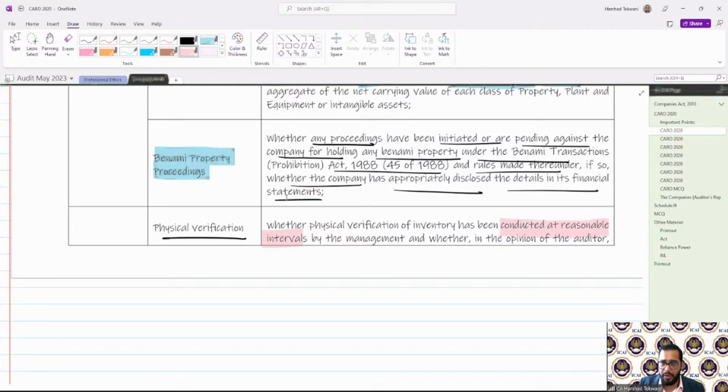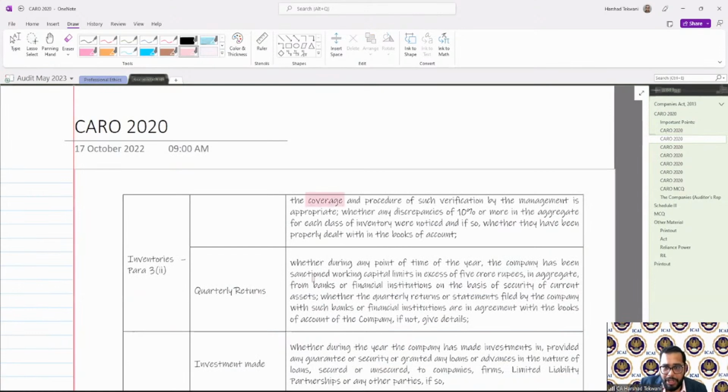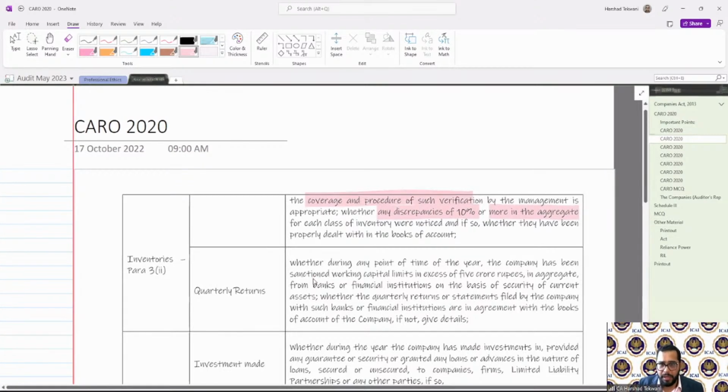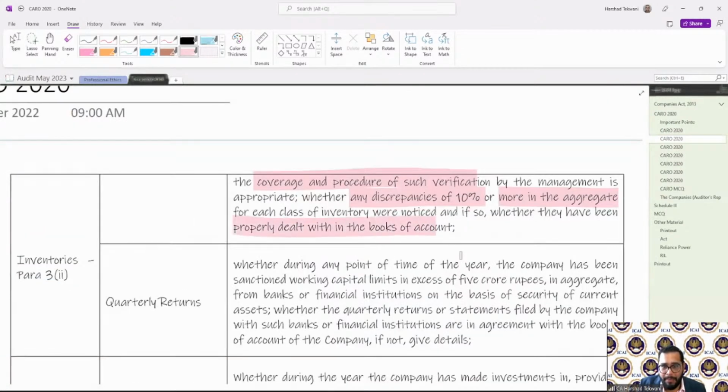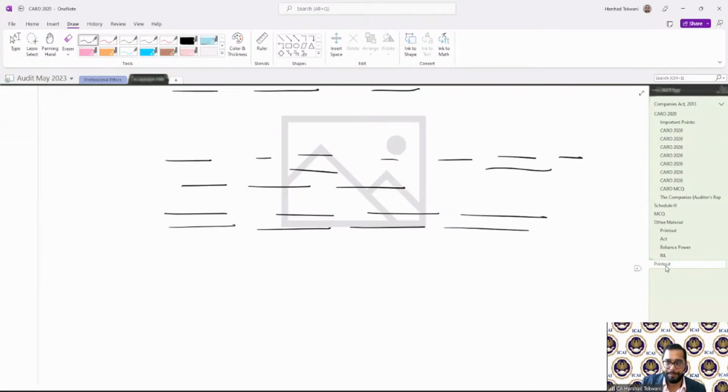If yes, in the opinion of the auditor, then the coverage and procedure of such verification, whether any discrepancies of 10% or more in aggregate have been noted, and whether they have been properly dealt with in the books of accounts.